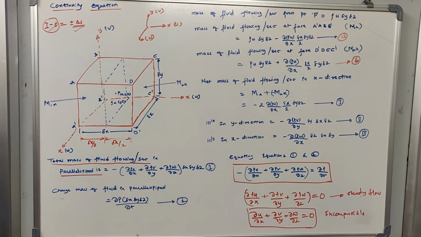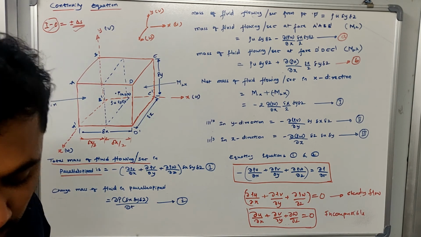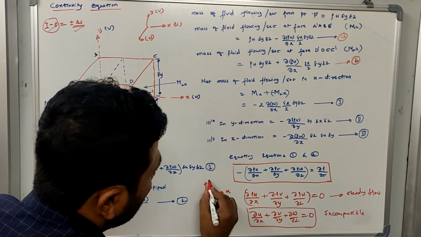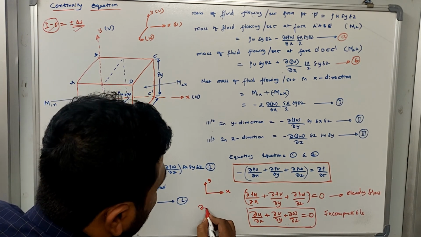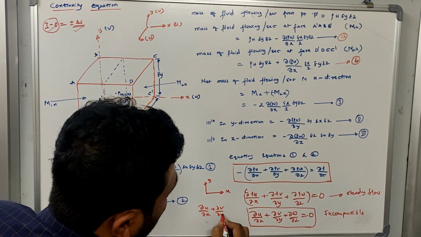Okay, now there are flow problems which are three-dimensional. There can be a situation in which the fluid is flowing in all 3 dimensions. There can be a condition in which the fluid is flowing in only 2 directions, which is 2 dimensional, or the fluid can have a single directional flow. That's how you define 1 dimensional, 2 dimensional, 3 dimensional flow. Now assume that the fluid is flowing either in the x direction or in the y direction. In that case, this equation will be reduced to ∂u/∂x plus ∂v/∂y.